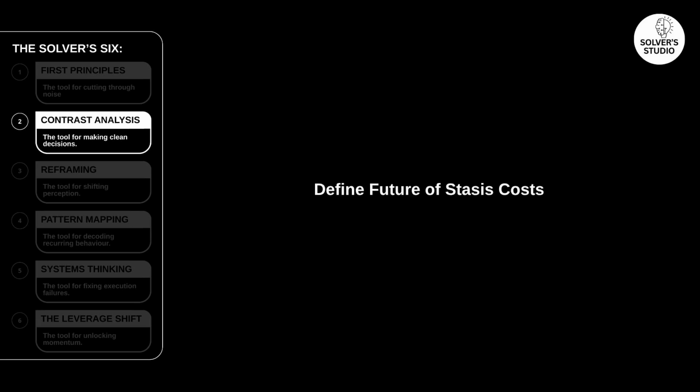First, define the future of stasis. Project the current path forward. What compounds if nothing changes? For a business, it may be shrinking relevance. For a person, worsening health, anxiety, or dependence. Most people only experience today's comfort. This step exposes tomorrow's accumulation.